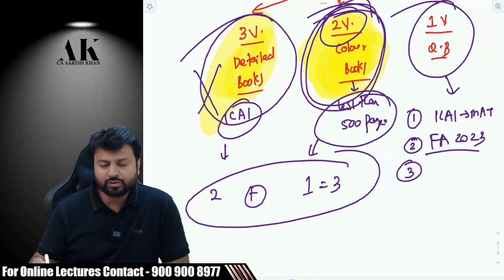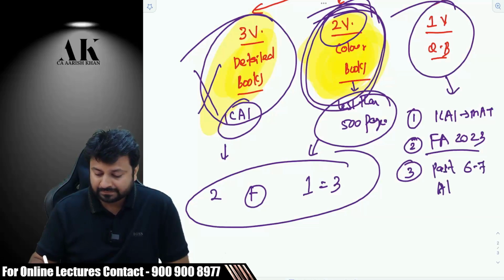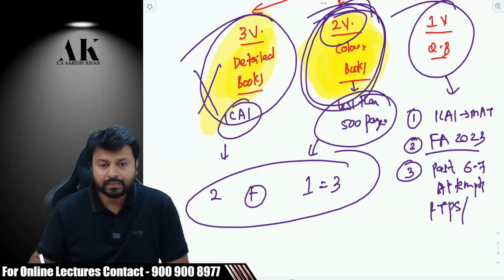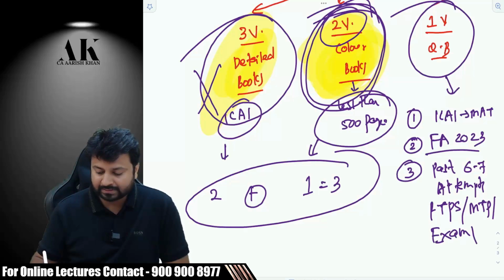The third type of questions in this material will be past 6 to 7 attempts RTPs, last 6 to 7 attempts mock test papers, and last 7 attempts exam papers.